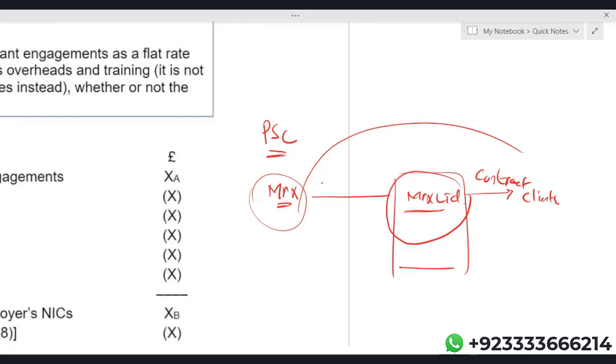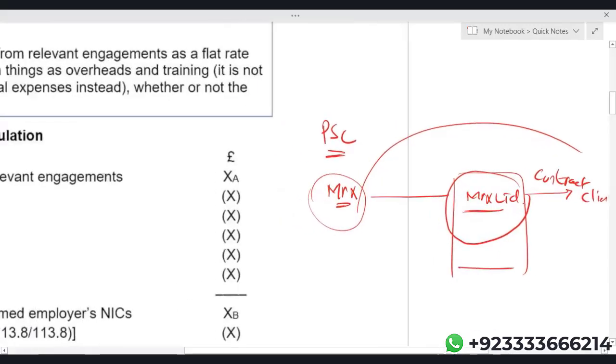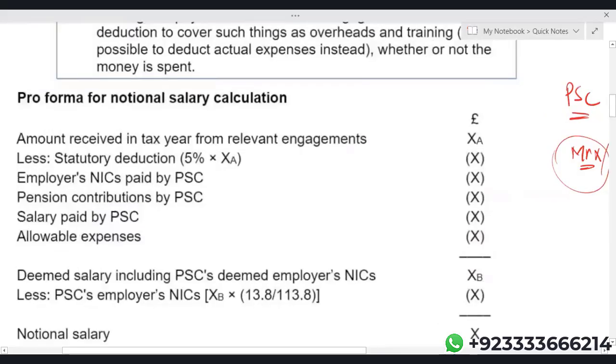Now, in that scenario, when there is a personal service company, X Limited is a personal service company, how do we calculate a deemed employment income on which Mr. X is supposed to pay the tax? Dear students, you need to know the format. So simply, a personal service company is where there's a worker, let's say an individual, who has created a company, gets the contract from the clients, and the individual is the only worker who goes over there and provides the services. So in that case, HMRC says that we need to calculate deemed employment income. On that deemed employment income, Mr. X will have to pay tax. How do we calculate deemed employment income?